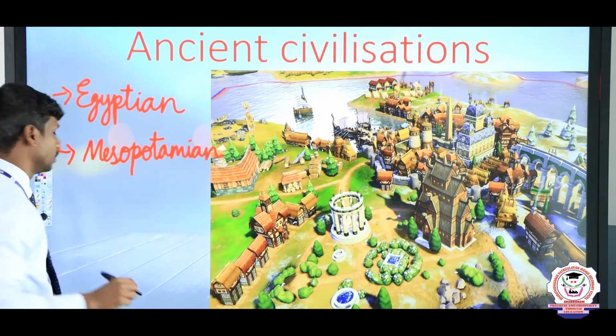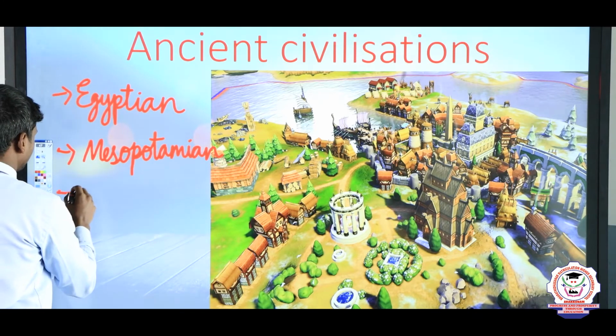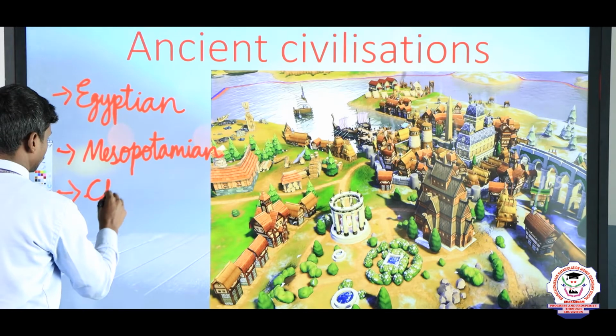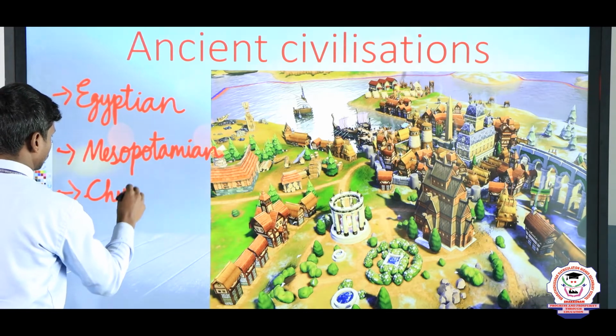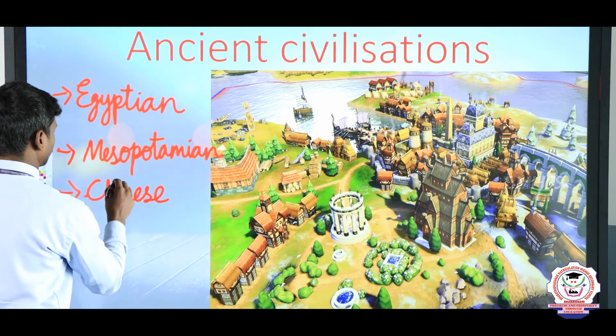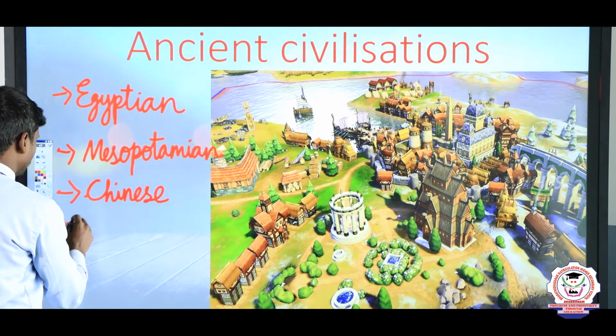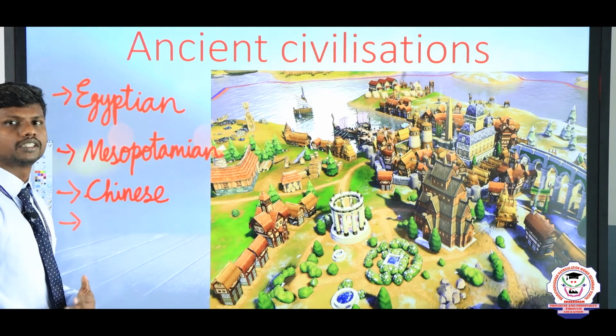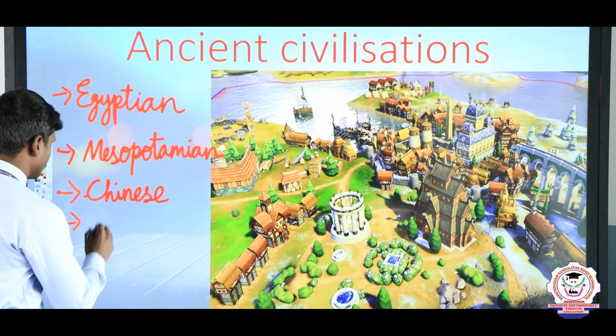And third one, Chinese civilization. And the fourth one is about our own civilization, that is Indus civilization.